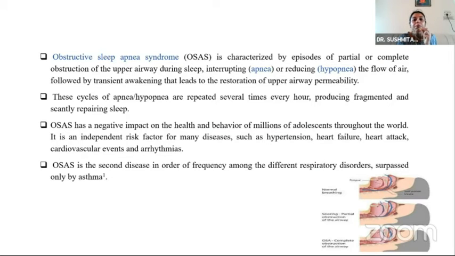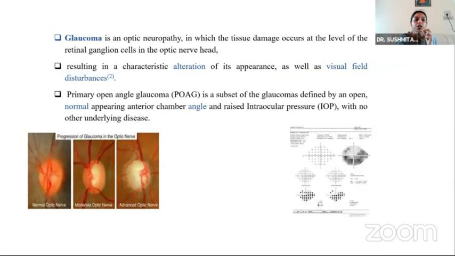It is characterized by repeated episodes of partial or complete upper airway obstruction during sleep, interrupting or reducing the flow of air, followed by transient awakenings, which restore the upper airway permeability. These cycles of apnea and hypopnea are repeated several times every hour, producing a very impaired sleep cycle. OSAS has a huge negative impact on the health and lifestyle of adolescents, and it's an independent risk factor for many cardiovascular incidents as well. It is second only to bronchial asthma in the respiratory disease load of our country.